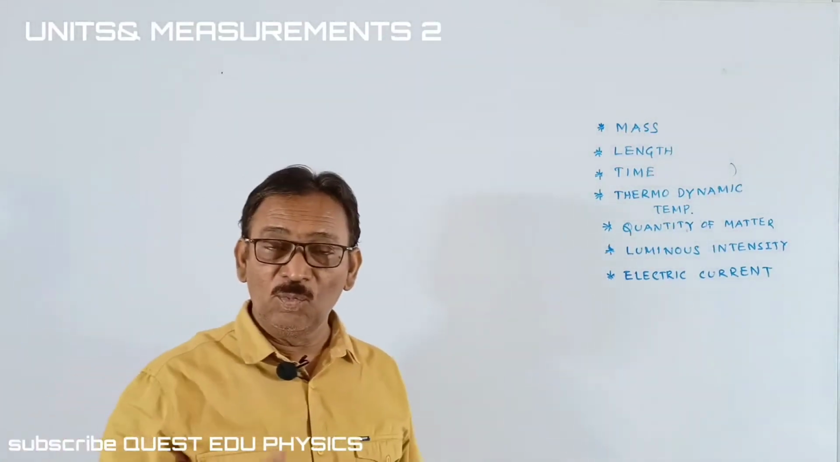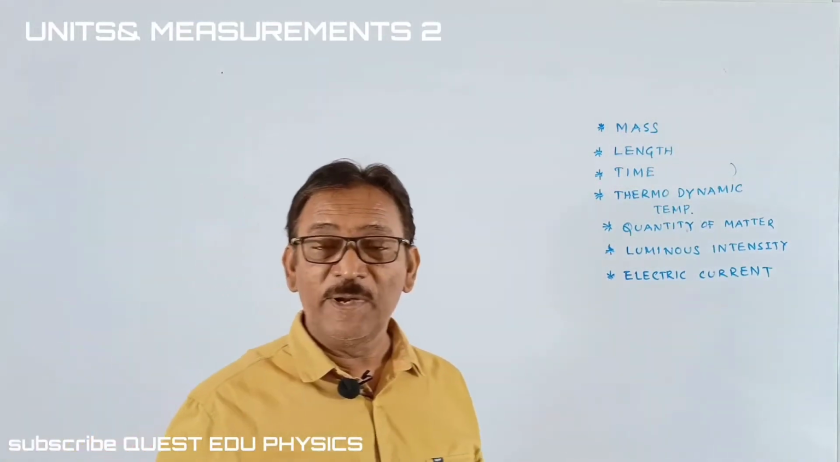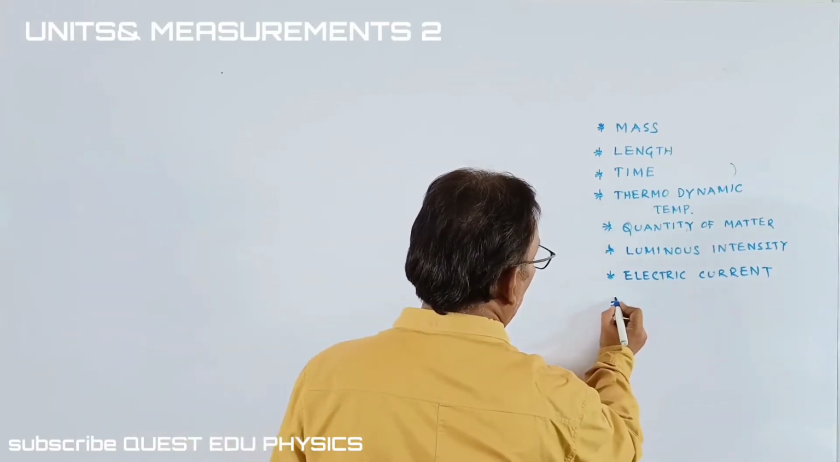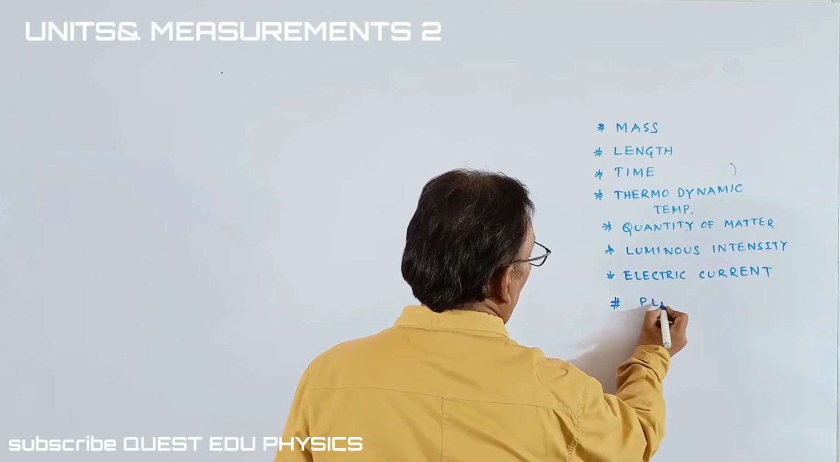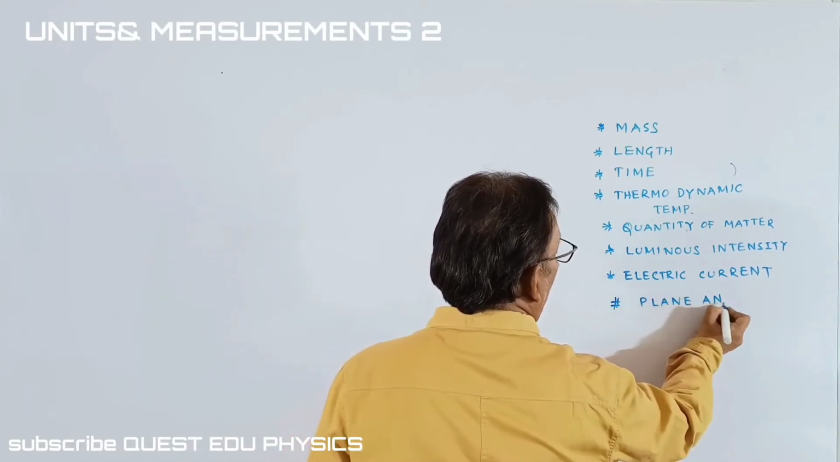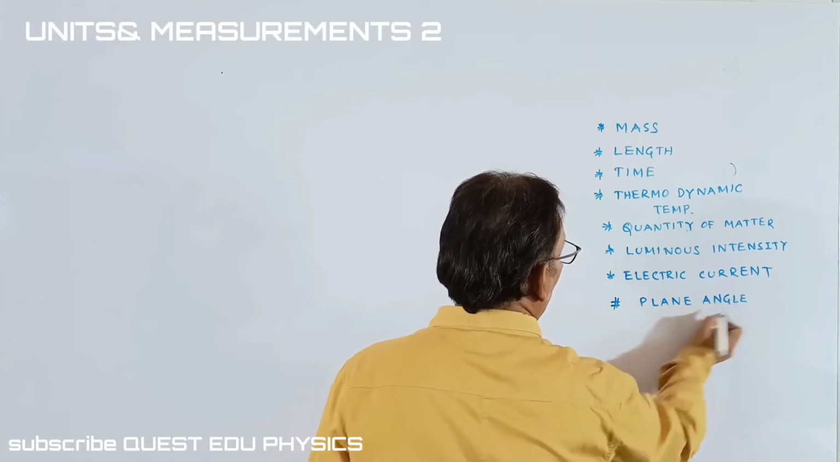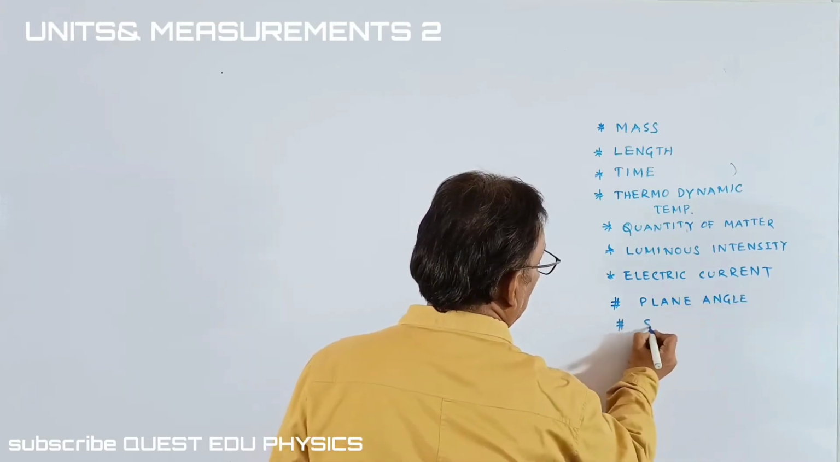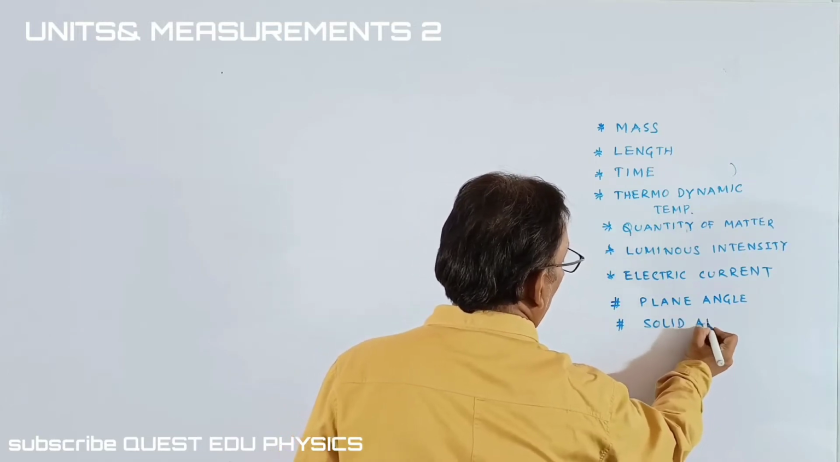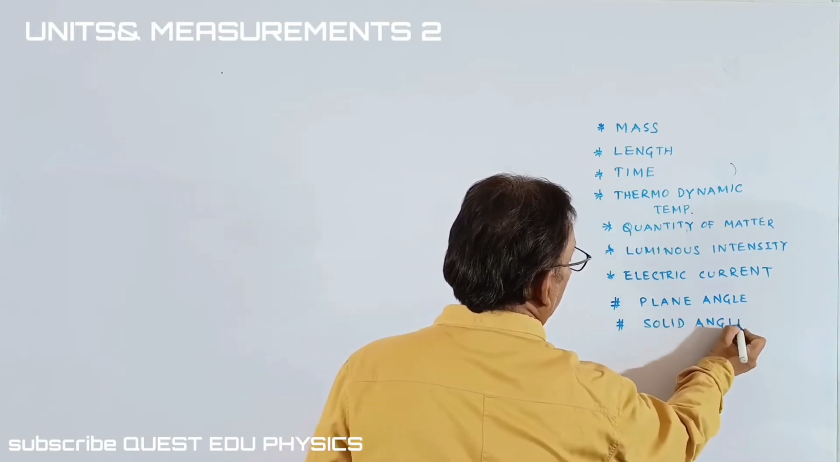Additional to that, we have 2 more. They are supplementary physical quantities. Here in supplementary, we have 2. One is plane angle and the second one is the solid angle. In the previous video, we learned up to here. Okay, students.